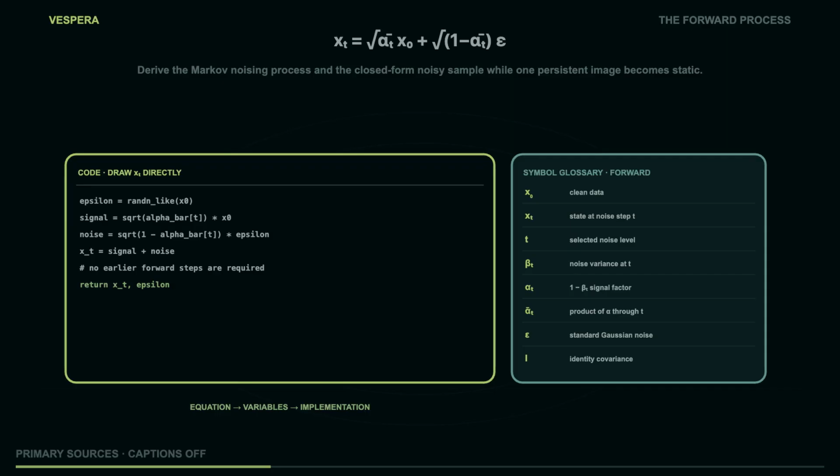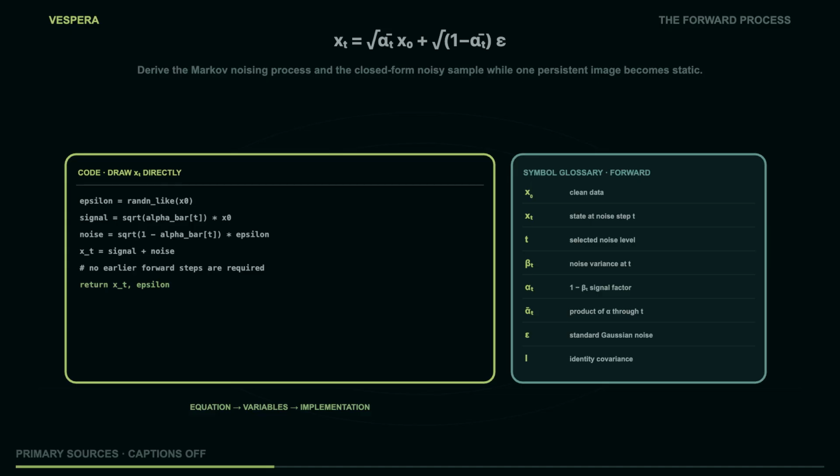There is a final distinction between data corruption and semantic editing. The forward process does not know that the cube is important. It corrupts every coordinate according to the schedule. Any later preference for cubes, faces, or landscapes comes from the training distribution, the conditioning signal, and the learned reverse predictor. Noise is neutral at the corruption stage. Meaning is introduced by the data and the model that learns to reverse it.